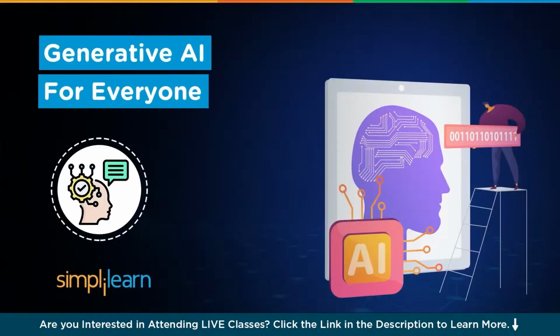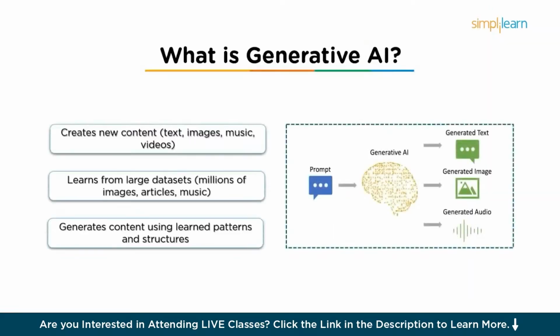Hello all, welcome to this course on Generative AI for everyone. So let's start with what is Generative AI. Generative AI is a type of artificial intelligence that focuses on creating new content rather than just analyzing or recognizing patterns in existing data. Unlike traditional AI, which might be used for tasks like predicting outcomes or classifying data, generative AI can generate entirely new items such as text, images, music, and even videos that did not exist before.